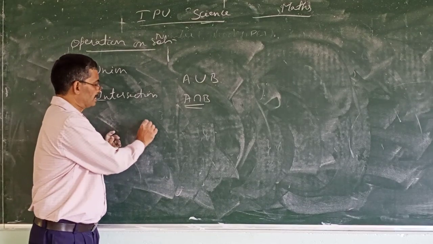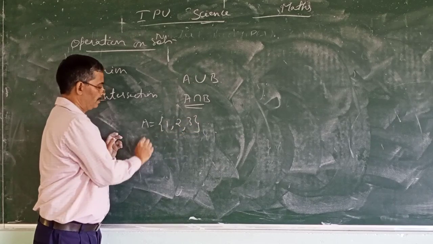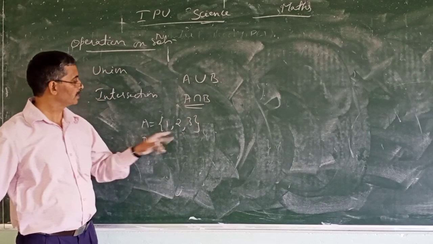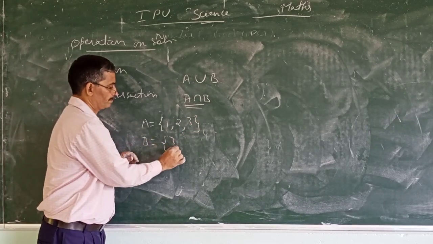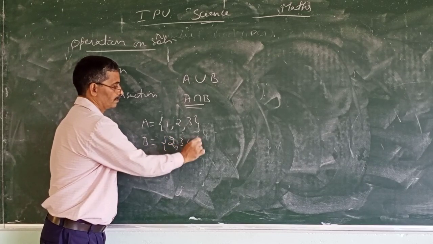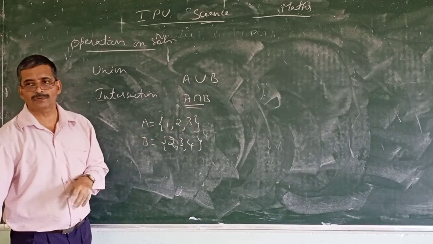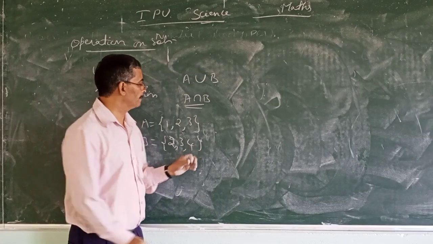A equal to, say, 1, 2, 3. B equal to 2, 3, 4. So what is A union B?